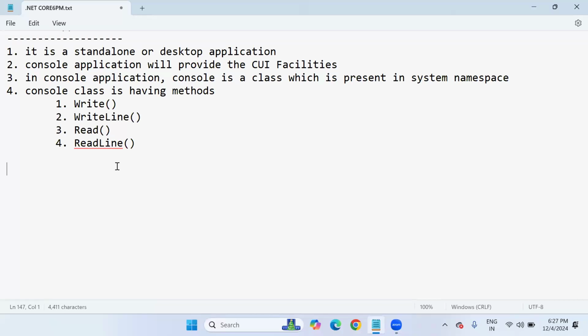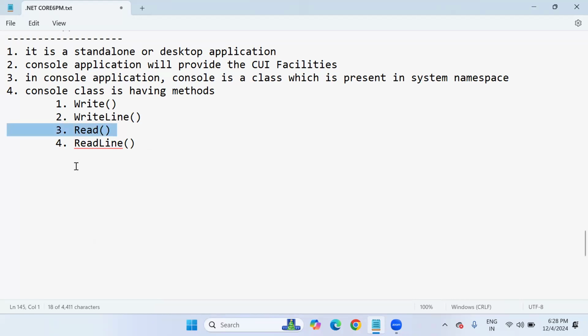That means sometimes we can ask, please enter some inputs. So the user can give inputs that can be a number or a string or anything. Those values we have to read in our program. For reading purposes, we can use the read method as well as the readline method. So ultimately, read and readline methods are used to read input values from the user. After execution, whenever we give our inputs, those inputs are automatically read by using read and readline.